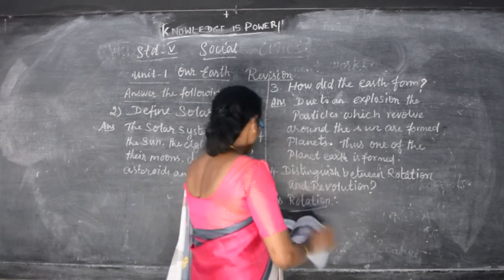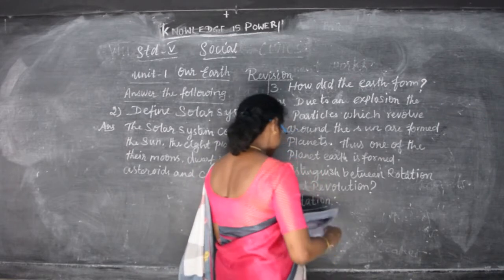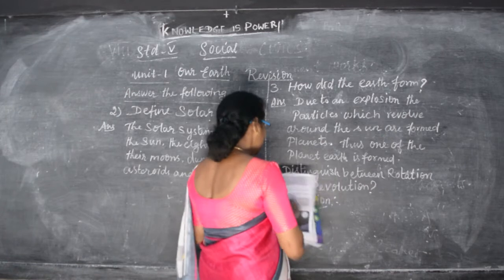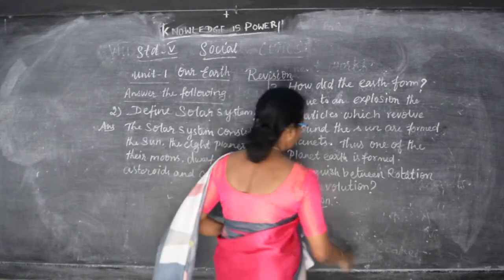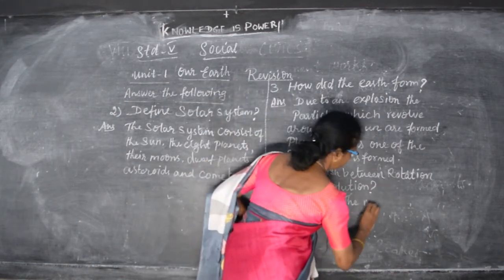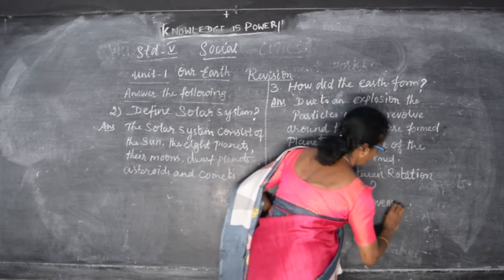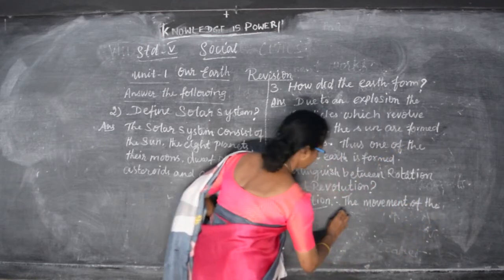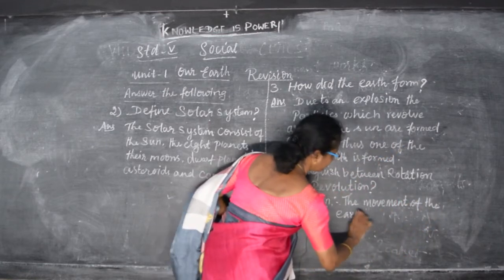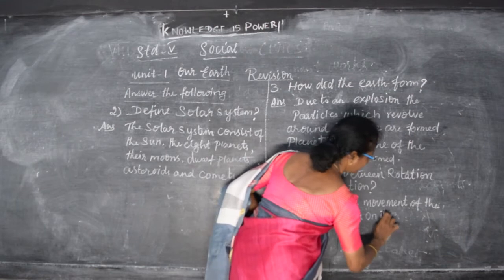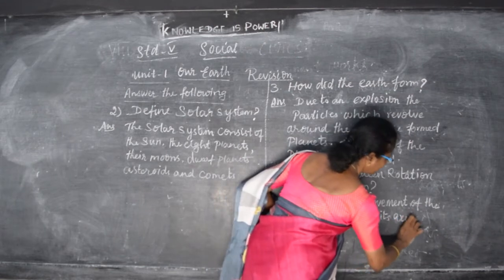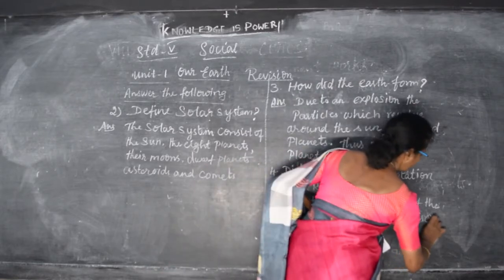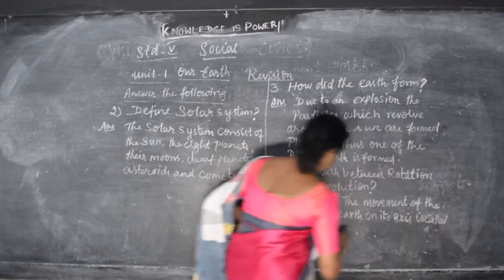Rotation is the movement of the earth on its axis. The movement of the earth on its axis is called rotation of the earth.